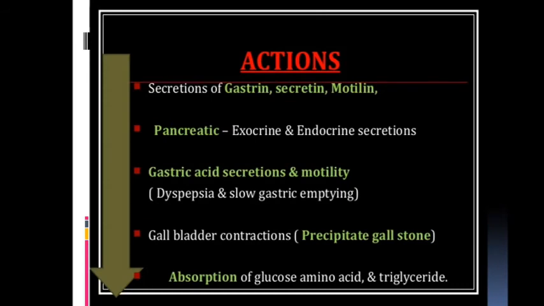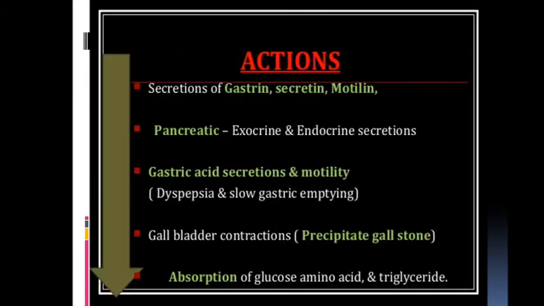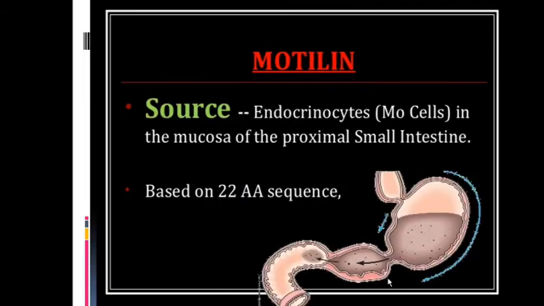Action: secretion of gastrin, secretin and motilin decreases by the action of somatostatin. Pancreatic exocrine and endocrine secretion also decreases. Gastric acid secretion and motility decreases, and gallbladder contraction decreases, which can precipitate gallstones. Absorption of glucose, amino acid, triglycerol also decreases.